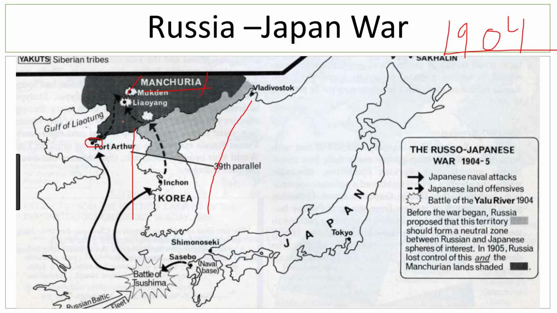So the Japanese Empire initially protested. But the Tsar of Russia underestimated the Japanese. He just said that it's none of your concern. You're a very small empire. We don't really think much about you. We have big ambitions, big plans, so don't worry about it. It's none of your concern.